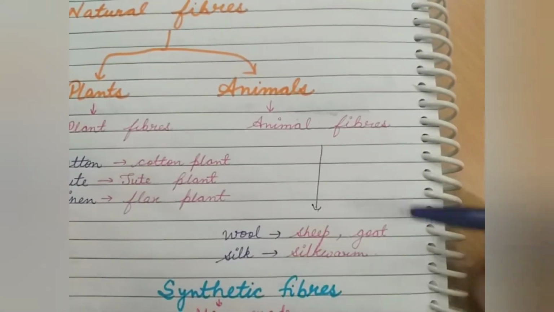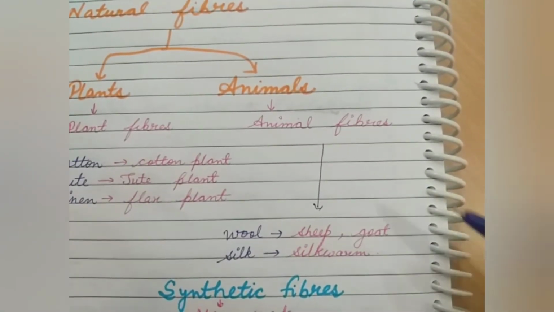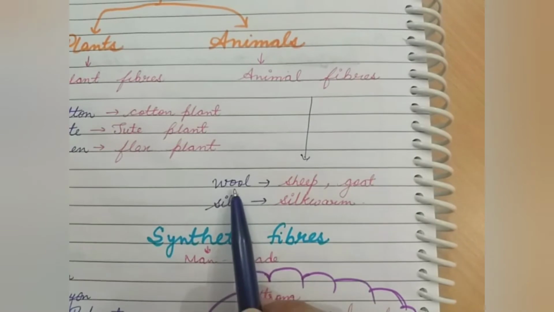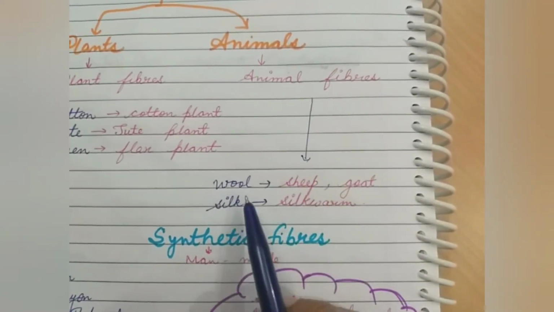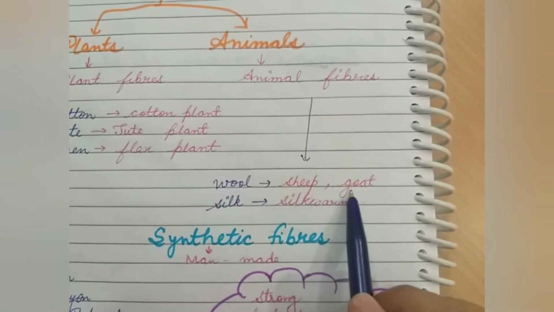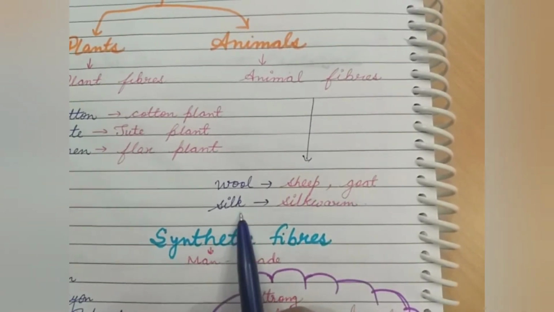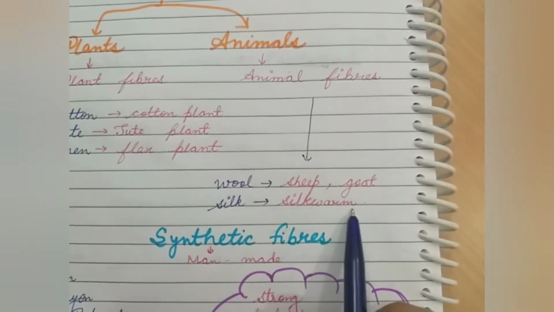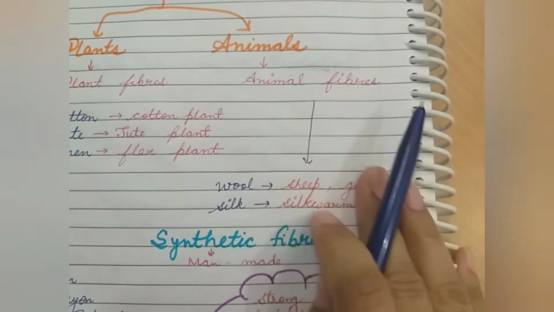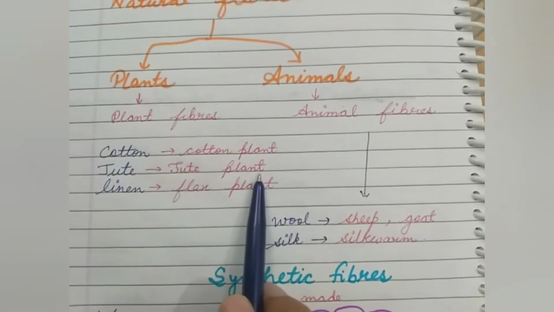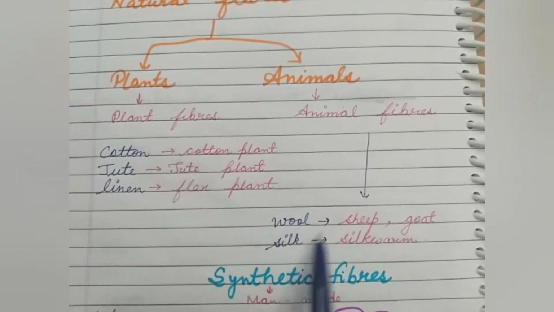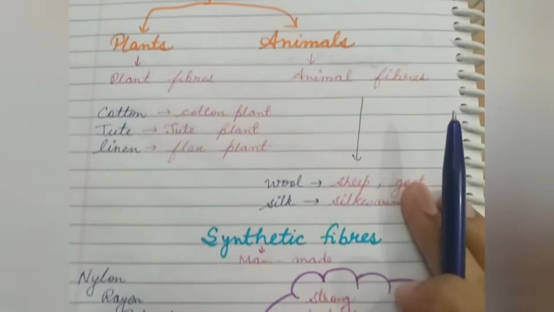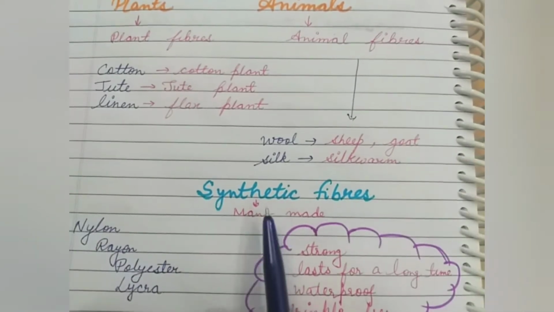Let's see some examples of animal fibers. Wool is an animal fiber, and we are getting it from sheep and goats. We are getting silk from the silkworm. So these are some examples of natural fibers. These are plant fibers, and these are animal fibers. Let's move on to the next one.